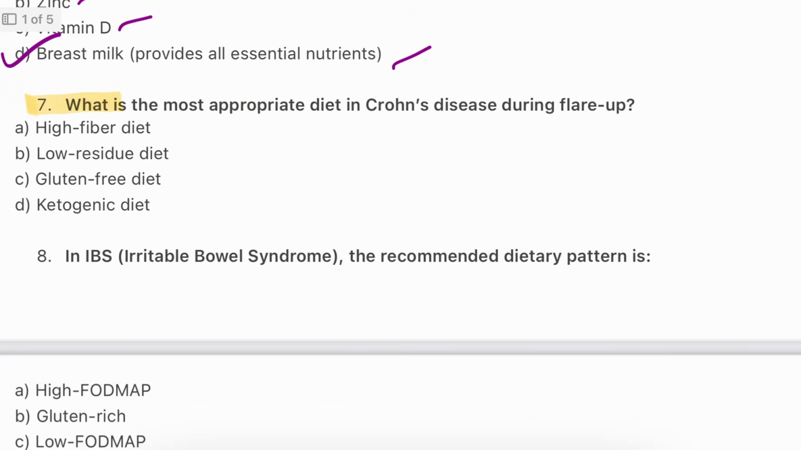Question number 7. Which is the most appropriate diet in Crohn's disease during a flare-up? High fiber diet, low residue diet, gluten-free diet, ketogenic diet. This question is also very easy. The answer is B, low residue diet. A low residue diet reduces intestinal irritation and limits fiber to ease digestion. So the answer will be B.